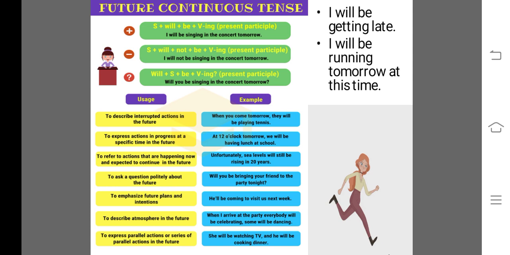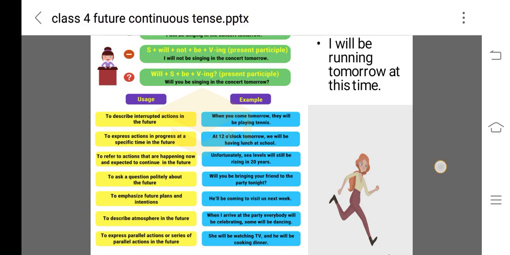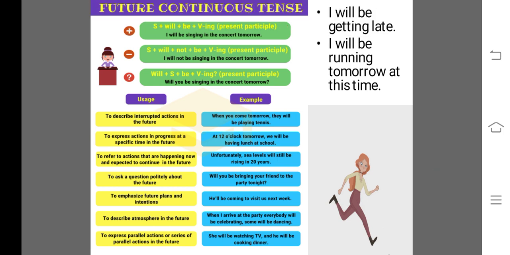Number second is to express actions in progress at a specific time in the future, means something or some work, some action will be in the progress, in the continuation at the specific time. For example, at 12 o'clock tomorrow we will be having lunch at school. Okay, when we are talking about a future time, future specific time, then also we use this tense.